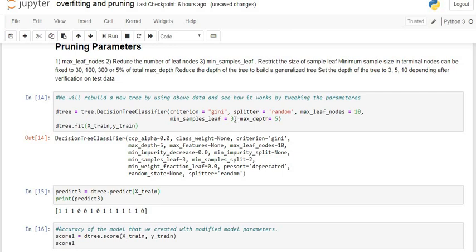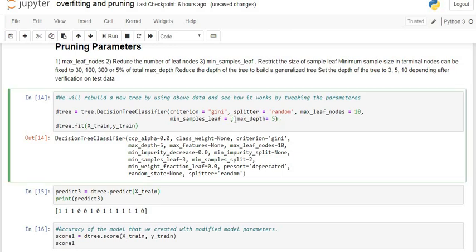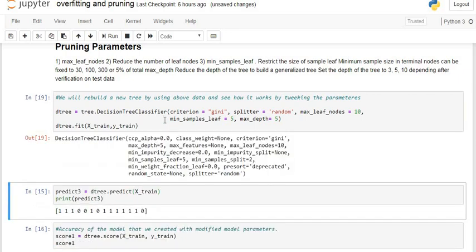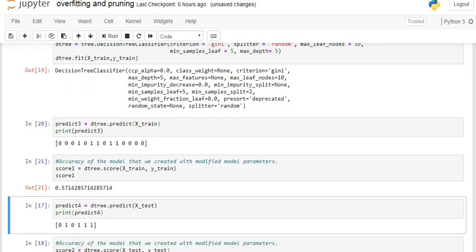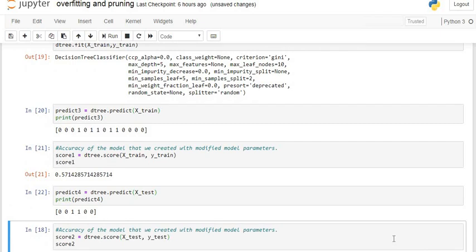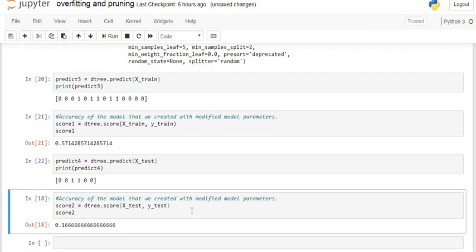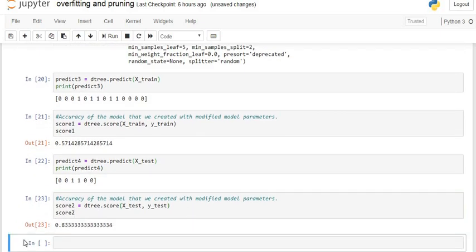Let's see, we again change our hyperparameter. Here we change the number of leaf nodes to 5, and again try to train our model on X-train and Y-train. Our model is trained again. This is the prediction, this is the accuracy score. Now the accuracy score on the training dataset is somehow decreasing. Now again we check the testing dataset. Our testing dataset accuracy is now 83%. You can see here 83%.